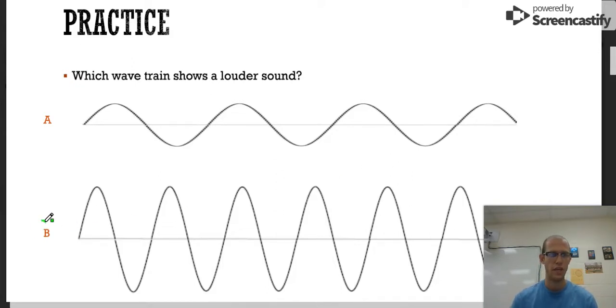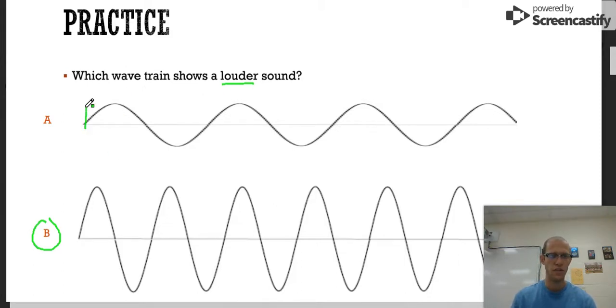So this one is louder. Let's just answer the question of which has a higher pitch. A higher pitch would mean that the waves are compressed more. There is more frequency. So which one has a higher pitch?